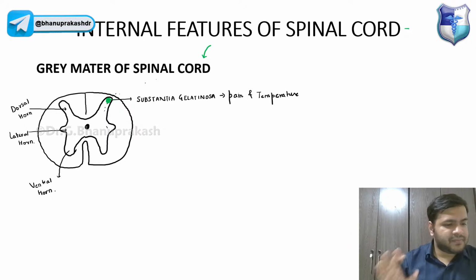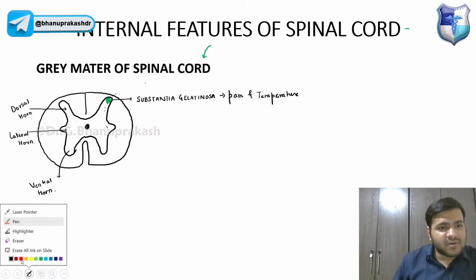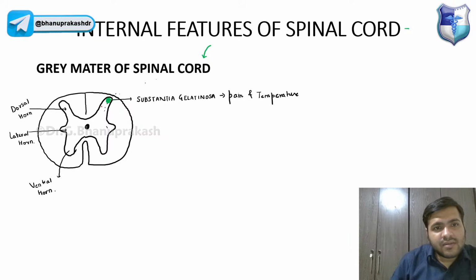Now guys, the largest nuclei in the gray matter of the spinal cord, if I'm drawing like this, you can see, that is the nucleus proprius. This is nothing but the nucleus proprius.